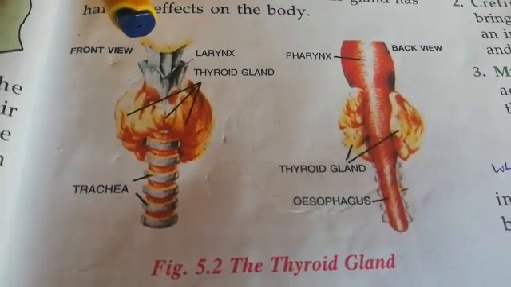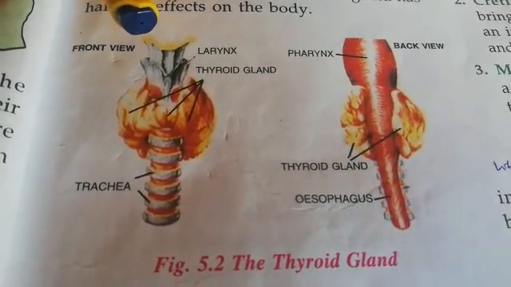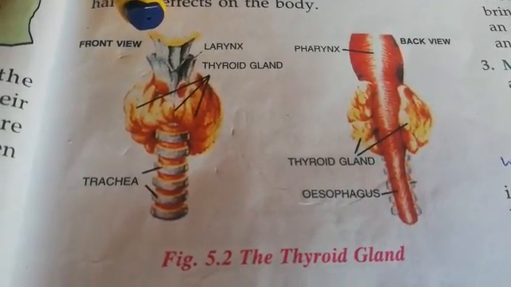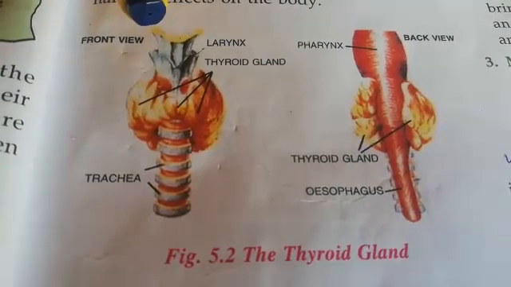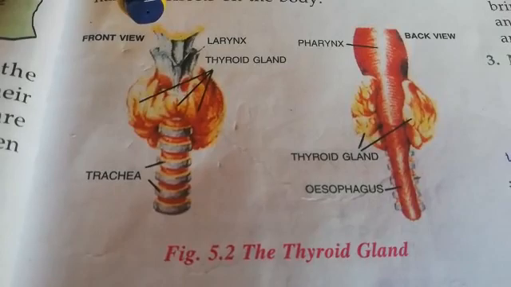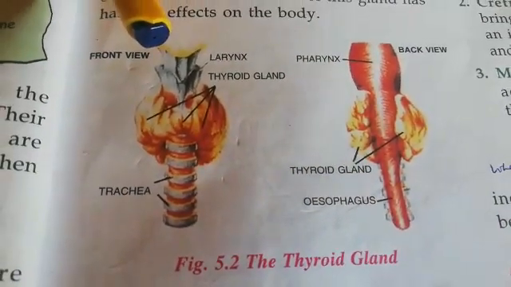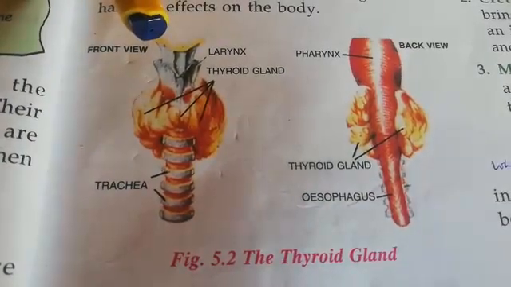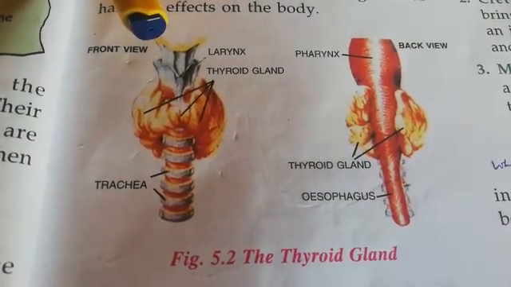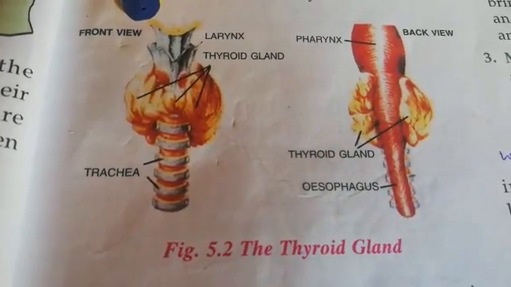Next is myxedema. It is a condition seen in adults. In children it is cretinism, in adults it is myxedema. It is a condition seen in adults where an insufficient amount of thyroxine is produced. It shows general sluggishness. People walk very slowly. They get tired very soon, with swelling on their faces and hands.